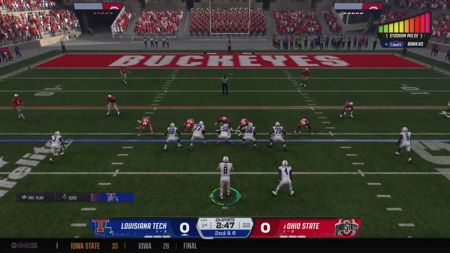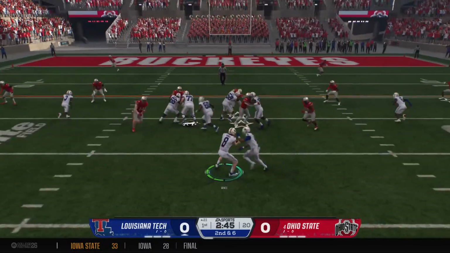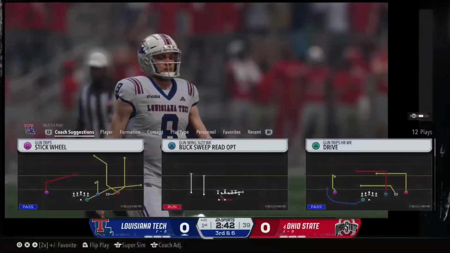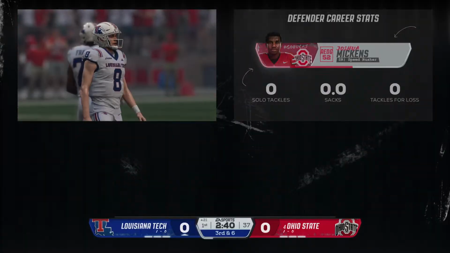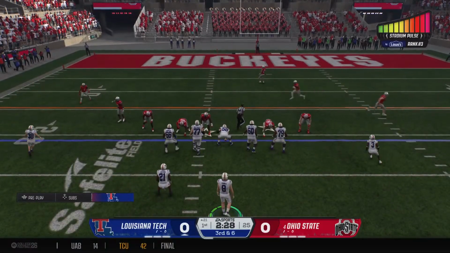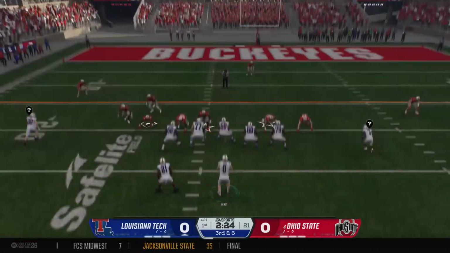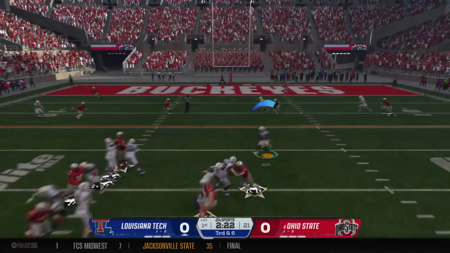It's zone coverage, so he's got to make sure he gets it to his receiver in a window to allow him to catch the ball and then turn it upfield. And maybe he'll get back to the line of scrimmage, but no more than that. The horseshoe is rocking, trying to help their defense on third down.